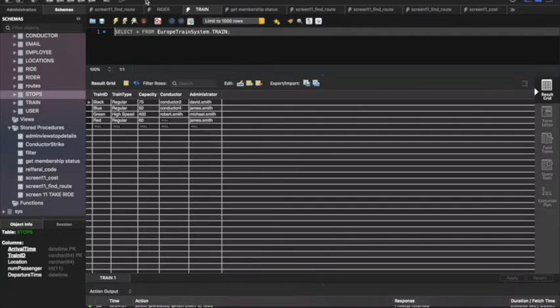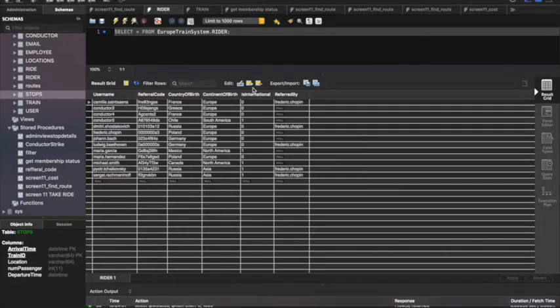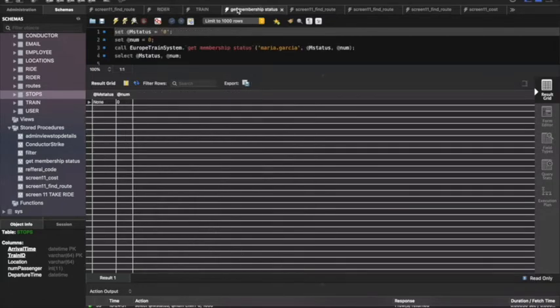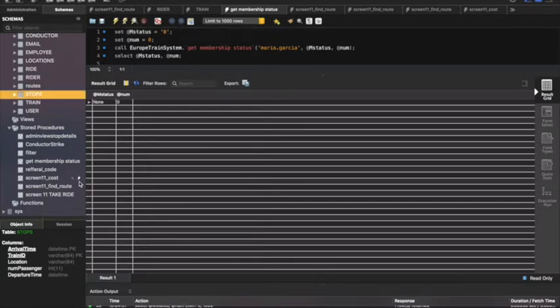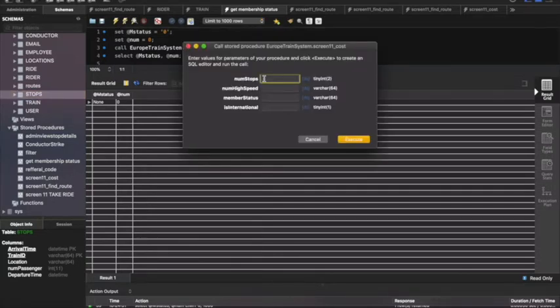In order to find whether the rider is international or not, we go to the rider table and see that the rider Mario Garcia is indeed international. We also need to know the membership status of the rider. For this, we call the stored procedure get membership status, and we see that the membership status of the logged in user is none. By using these values, we call the stored procedure cost and enter the following values.